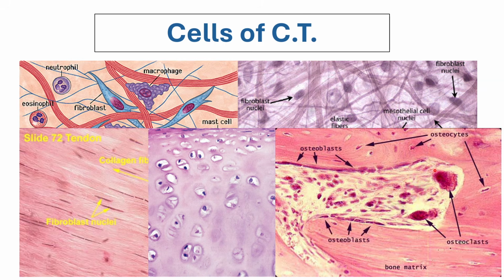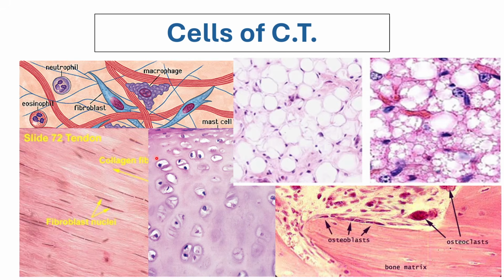But for now, we just have to realize that there are a lot of ways by which these resident cells of your connective tissue can show themselves. Some are flattened, some are plump, some are within spaces, some are just floating wherever, some can be seen with lots of fibers, etc. Again, with the cells of connective tissue, since they perform a lot of functions, they would have different shapes and morphology.